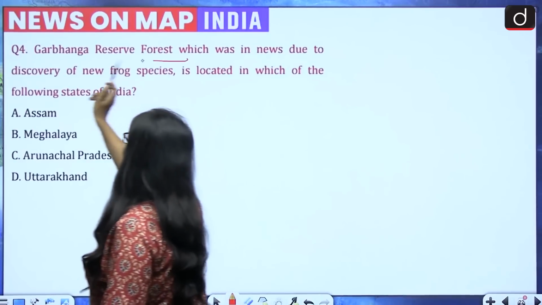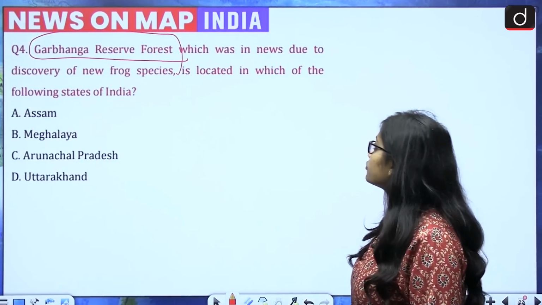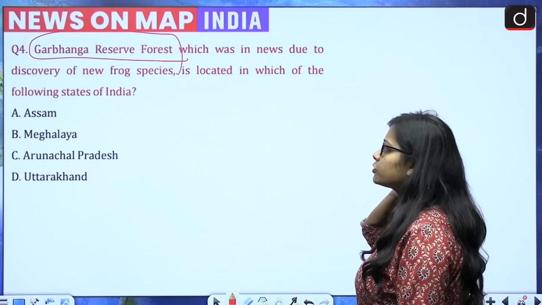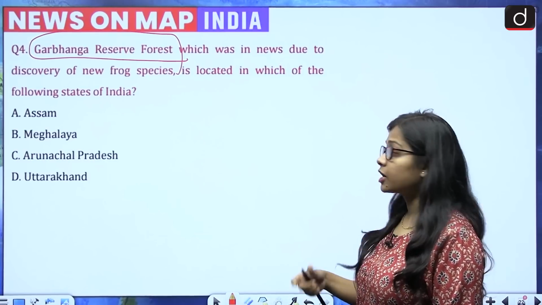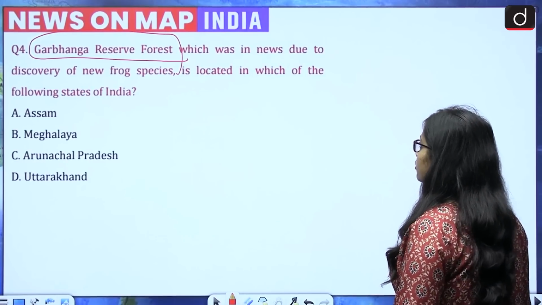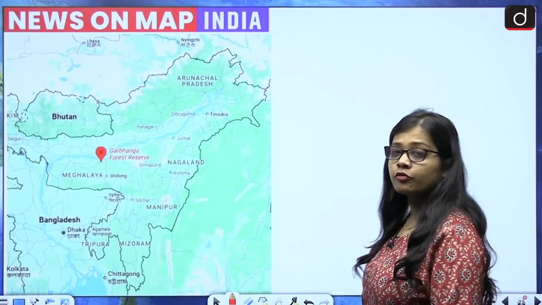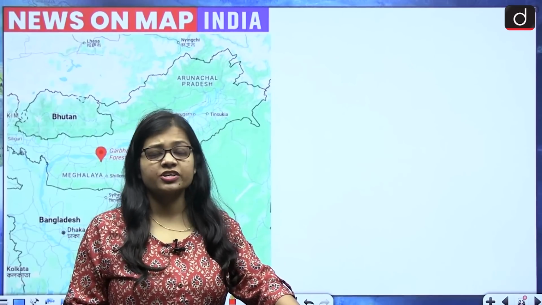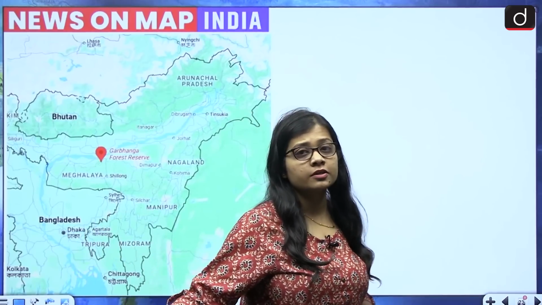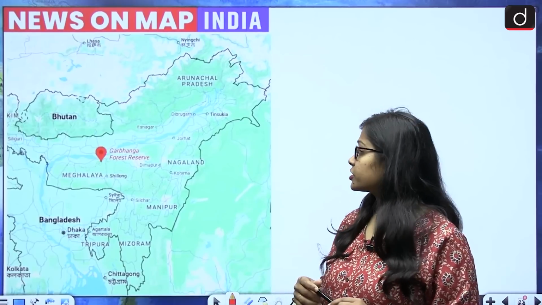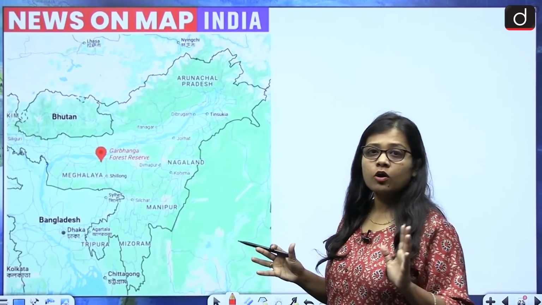Garbhanga Reserve Forest, which was in news due to the discovery of a new frog species, is located in which of the following states of India? Assam, Meghalaya, Arunachal Pradesh or Uttarakhand. Garbhanga Reserve Forest is known for its scenic beauty and its flora and fauna, and is present in the state of Assam. Assam is the only northeastern state which touches borders with all the other northeastern states, and with West Bengal also.